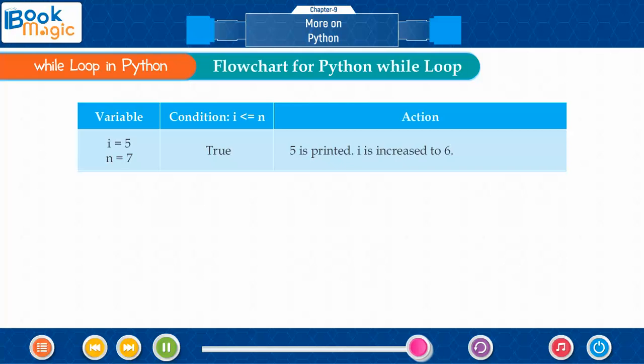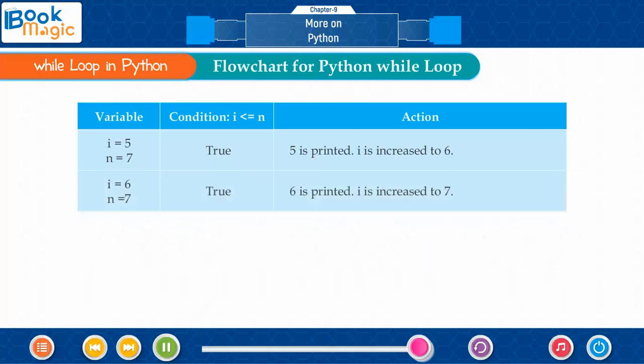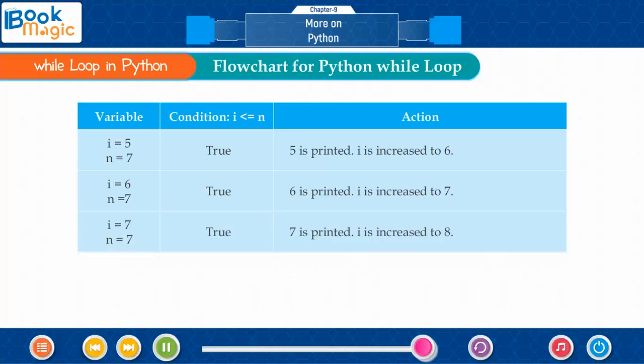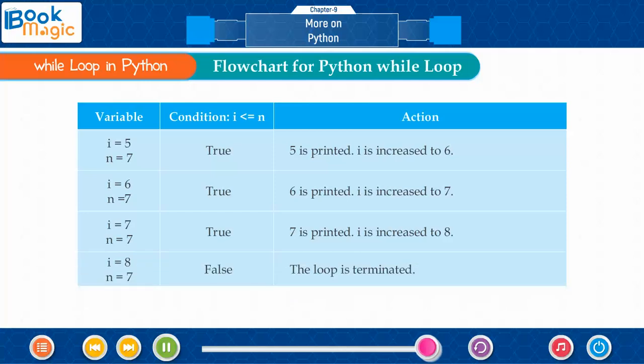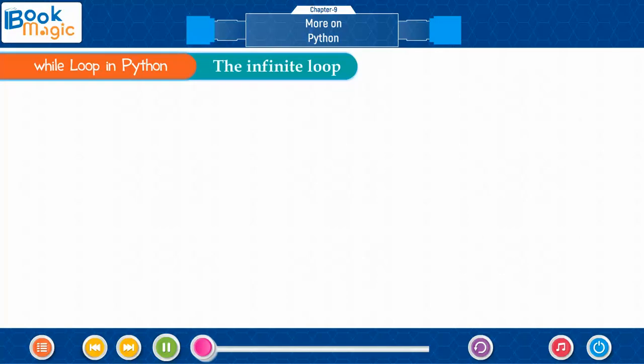True: 5 is printed, i is increased to 6. i equals 6, n equals 7. True: 6 is printed, i is increased to 7. i equals 7, n equals 7. True: 7 is printed, i is increased to 8. i equals 8, n equals 7. False. The loop ends.